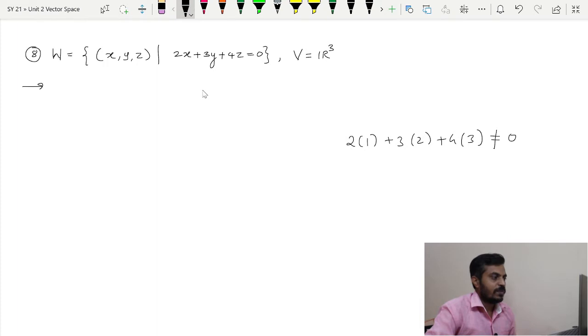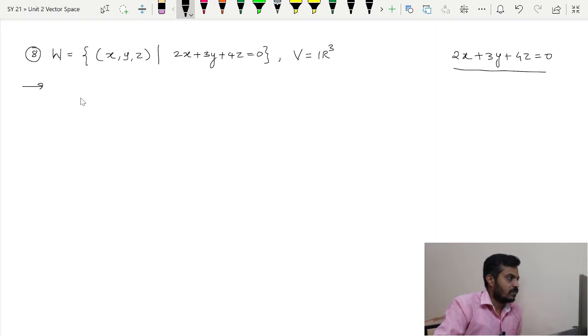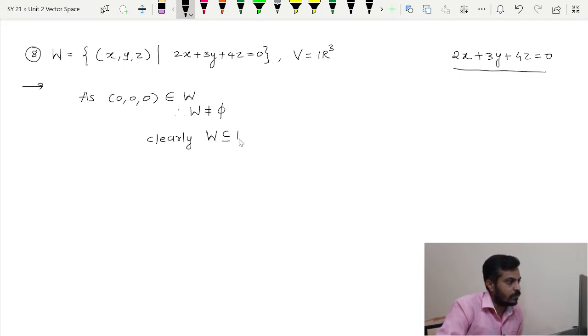So this W will be non-empty provided, as I have told you, W is a collection of solutions of this system. So if 0 is a solution of this system, then we can say that 0 belongs to W. So our system is 2x plus 3y plus 4z is equal to 0. So if we put x is equal to y is equal to z is equal to 0, one can easily see that the equation is satisfied. Therefore the 0 vector belongs to W. So as this 0 vector belongs to W, therefore W is non-empty, and there is no issue for subset. So clearly W is a subset of R3.